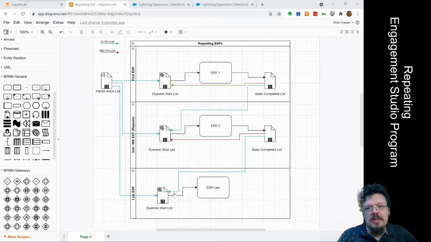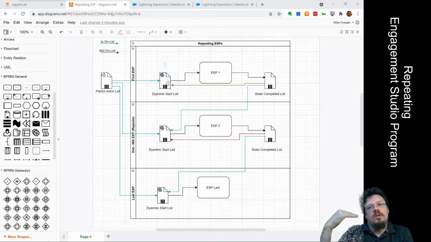Our last ESP is a little bit different as well, because we need to clean up all these completed static lists by removing the prospect from all of them. What happens then is we don't have any of these red lines going to the dynamic start list. So now the first one is ready to start over with the process. It's pretty simple, just trying to force a processing order in Engagement Studio programs. Each one of these Engagement Studio programs will repeat daily, because that's as fast as they can go.